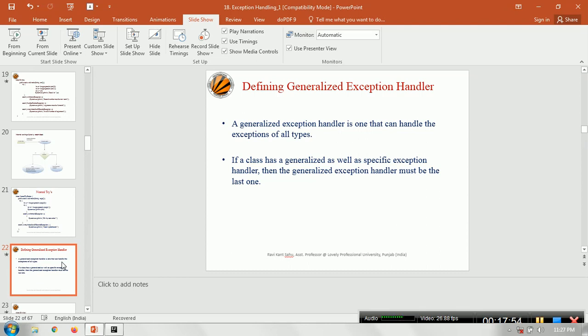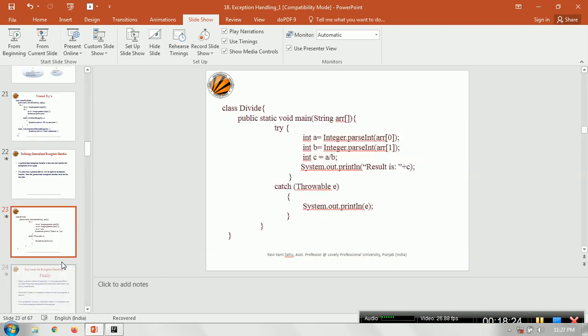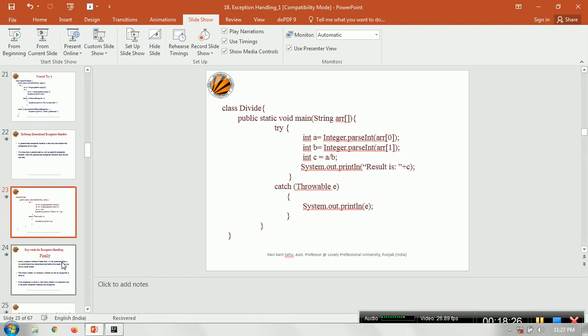A generalized exception handler is one that can handle exceptions of all types, regardless of what type of exception has arisen. If a class has a generalized as well as specific exception handlers, then the generalized exception handler must be the last one. Suppose you have 4 catch blocks and you are supposed to declare a generalized exception. The last catch block should have the generalized exception handler. You have to note it down. We'll see with an example.